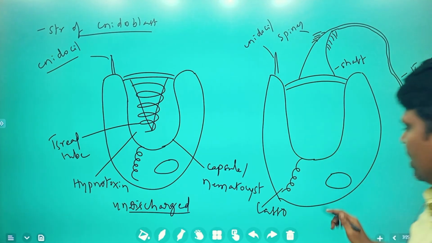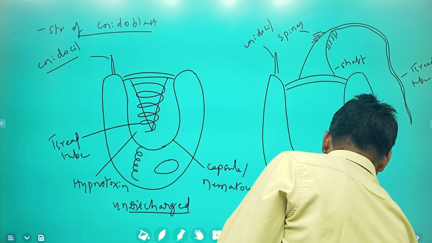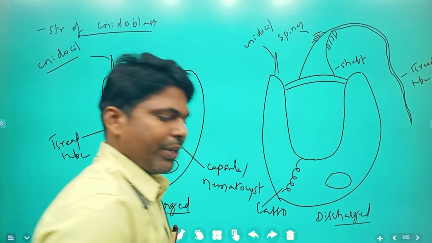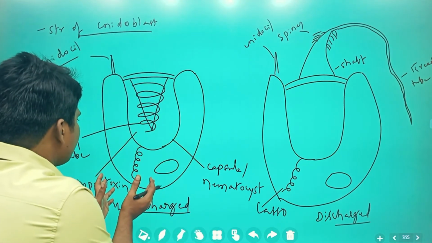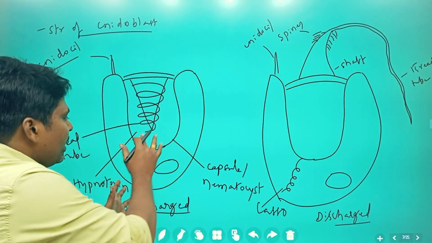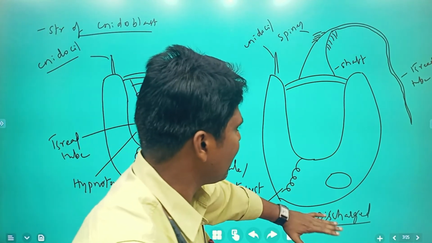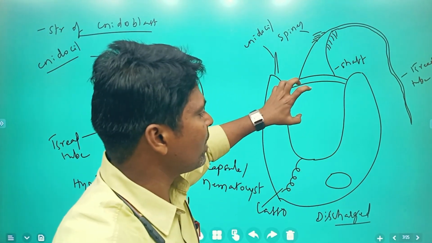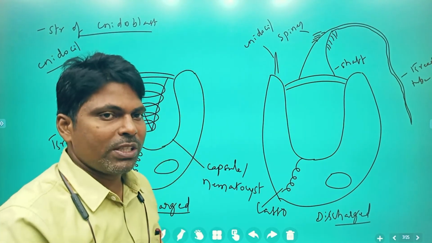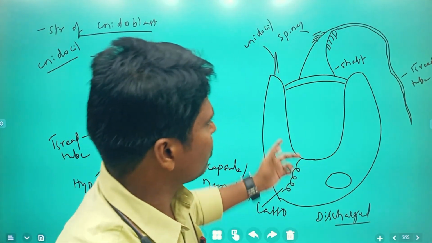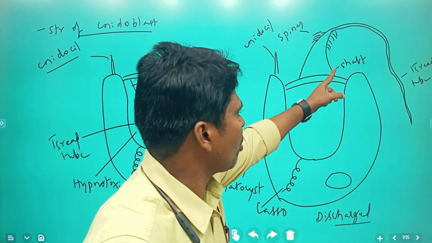Now, this is the discharged condition. What is discharge? Whenever during any attack or defense, that time this undischarged thread tube is going to be released outside. That time it is a discharged condition. Once that particular nidoblast discharges the thread tube, it is not going to be taken back.